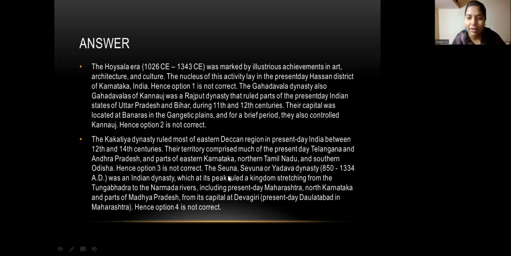Now lastly we come to the Yadava dynasty, which is also called Seuna or Sevuna. So don't get confused with this name also. If you get the name of the Seuna dynasty or Sevuna dynasty, it is the name of this same Yadava dynasty. The Seuna and Yadava dynasty started from 1187 to 1334 AD, and was an Indian dynasty which at its peak ruled a kingdom stretching from the Tungabhadra to the Narmada rivers, including present-day Maharashtra, North Karnataka, and part of Madhya Pradesh, from its capital Devagiri, now Daulatabad in Maharashtra.